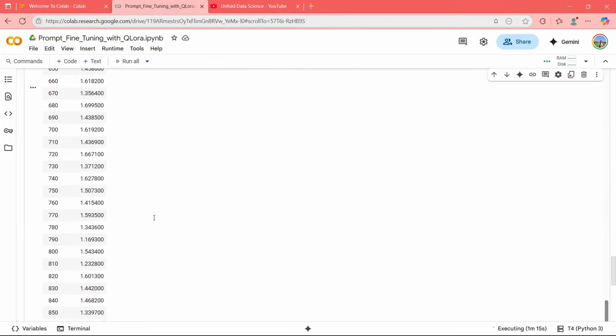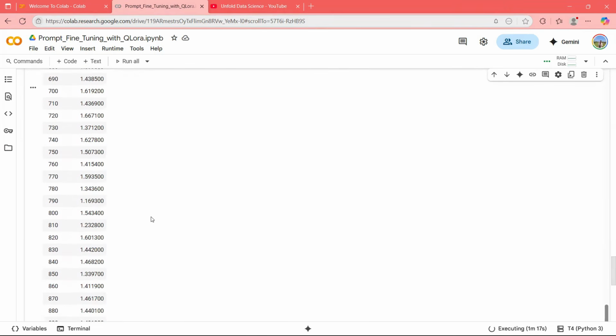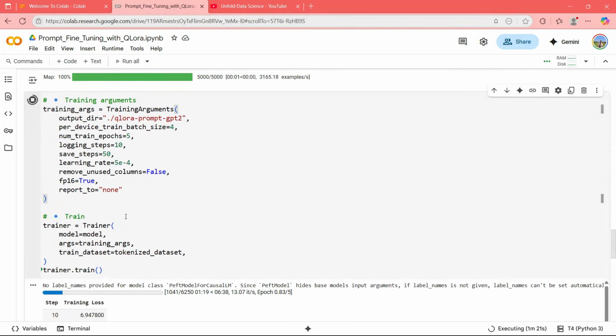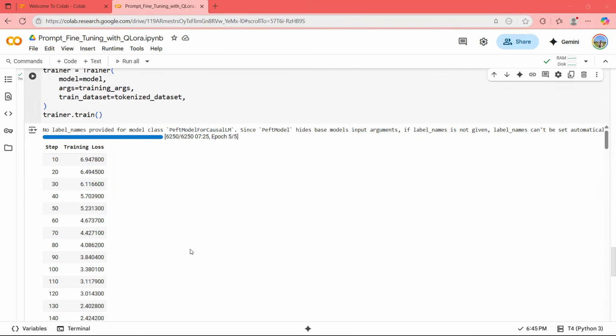So the model is getting trained now, and let it train for some time. Once it finishes, we can come back and check. So model tuning has completed, guys. Let's try to do some predictions now.